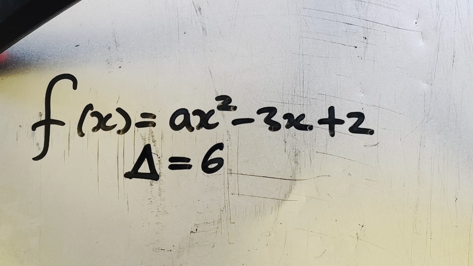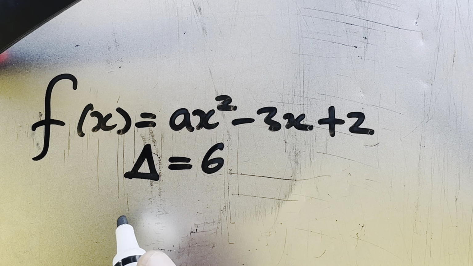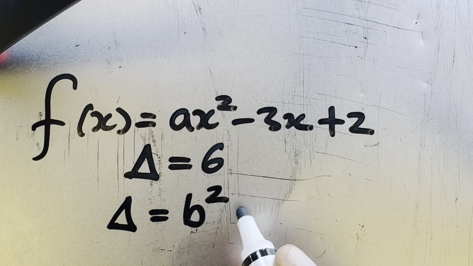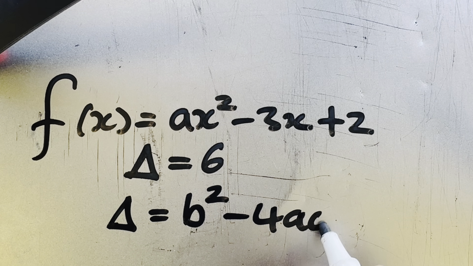The discriminant is equal to b squared minus 4ac.